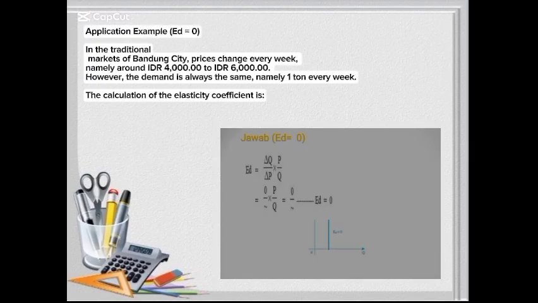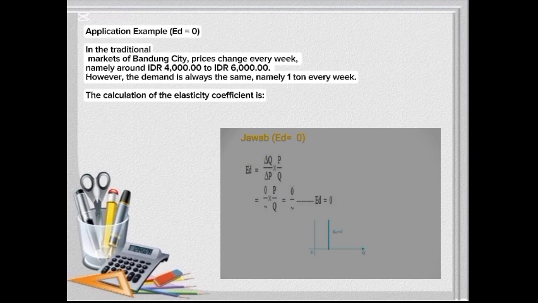For perfectly inelastic demand, ED equals 0. Demand that has a coefficient number equal to 0 is perfectly inelastic. Application example: ED equals 0. In the traditional market of a city, the price changes every week, namely around 4,000 to 6,000. However, the demand is always the same, namely 1 ton every week. The calculation of the elasticity coefficient is as follows. So, demand has a coefficient number equal to 0.